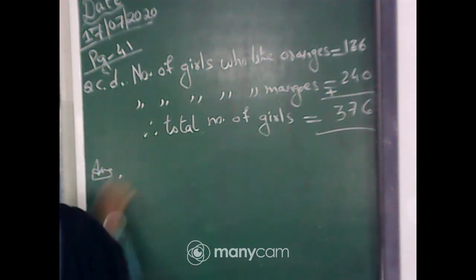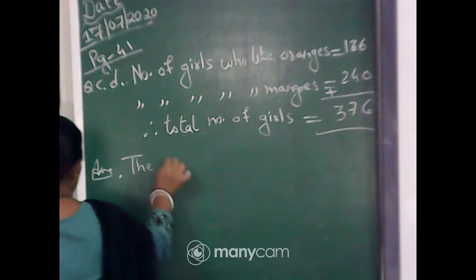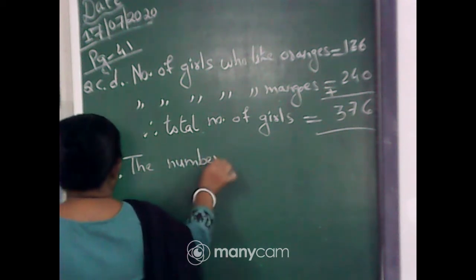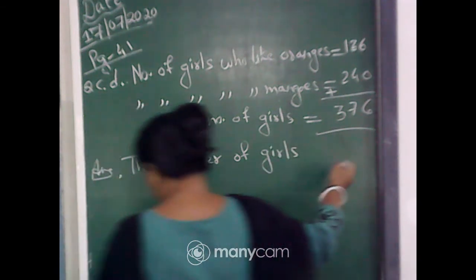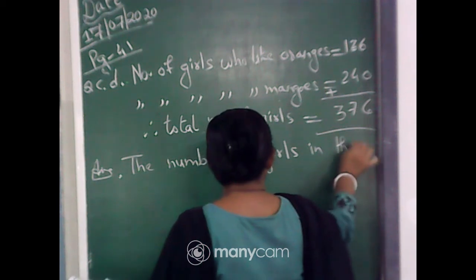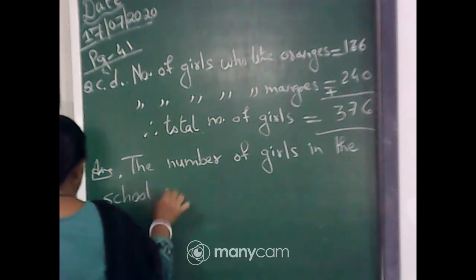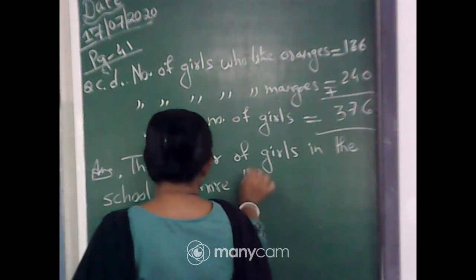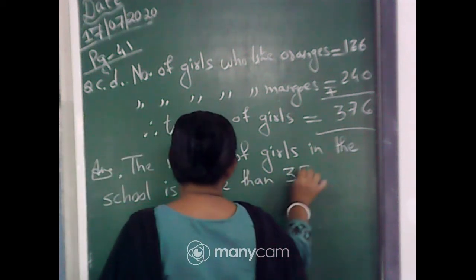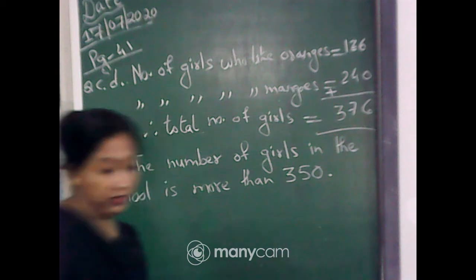So, you will write the number of girls in the school is more than 350.